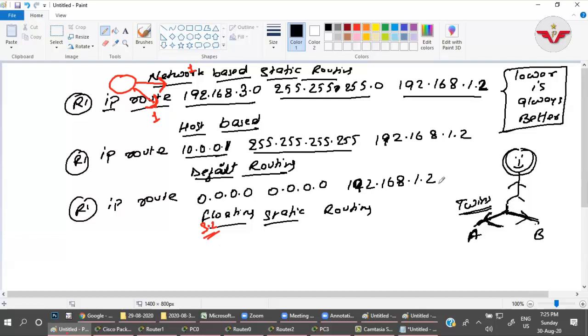So lower is always better. Because we have configured static routing, each route has the same administrative distance. So we have to prioritize that you will be there in the configuration, but you will start working only if there is any issue in the network, right?